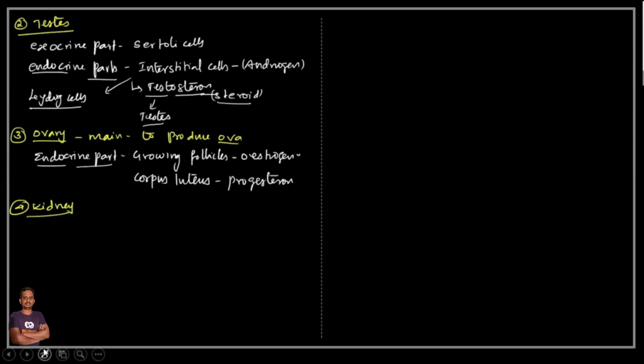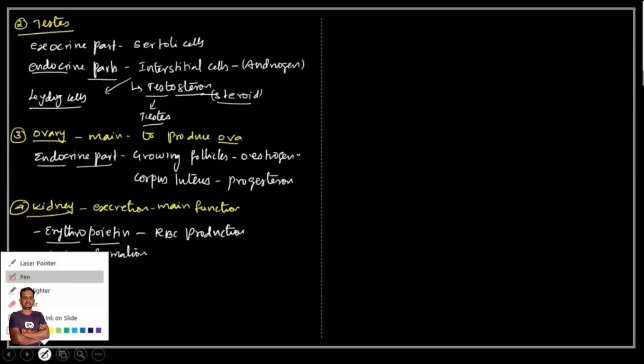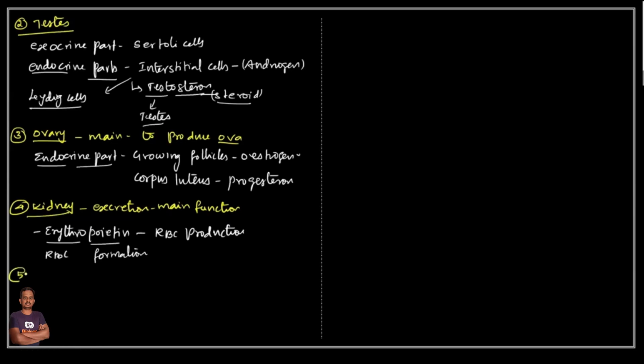Kidney is also a type of heterocrine gland. Why? The main function of the kidney is excretion. Apart from the main function, it produces erythropoietin. What is the meaning of erythropoietin? Erythro means RBC, and poietin means formation. This is a hormone responsible for RBC production, so it is called erythropoietin.